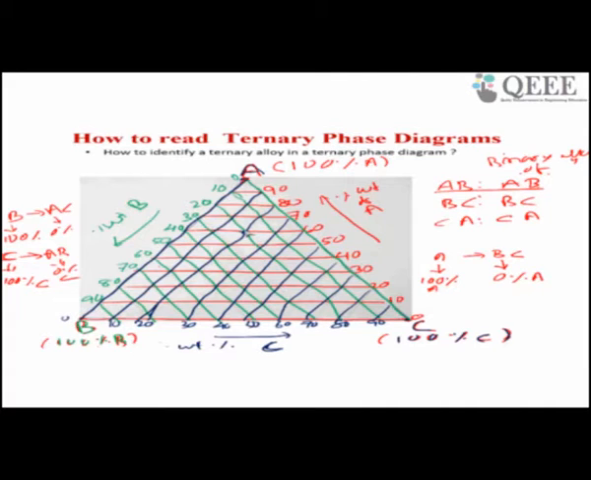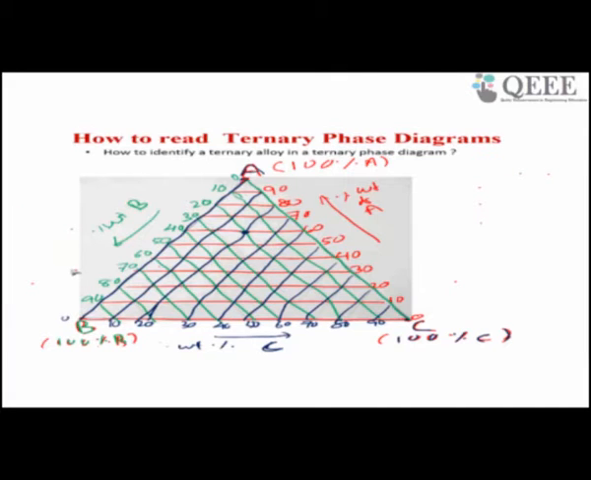What is my alloy? What is this alloy? For this alloy I will see which line is parallel to A. So this line is parallel to A. Now see what is the composition, A 10, 20, this is A 60. So 60%. Okay, so now I am here. So the alloy is 60% A.